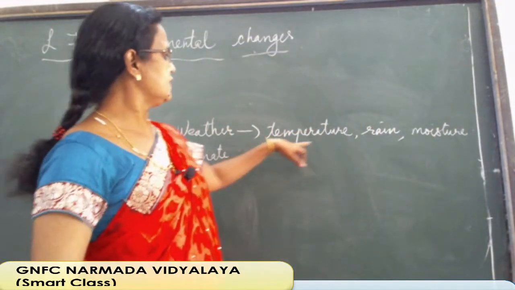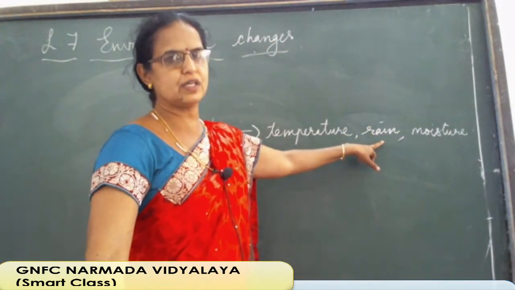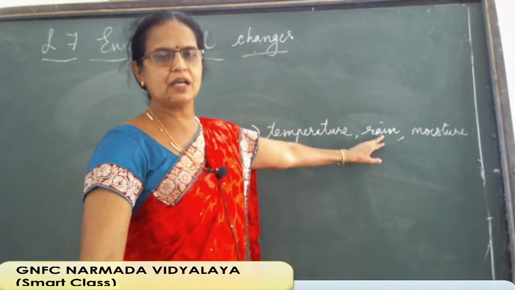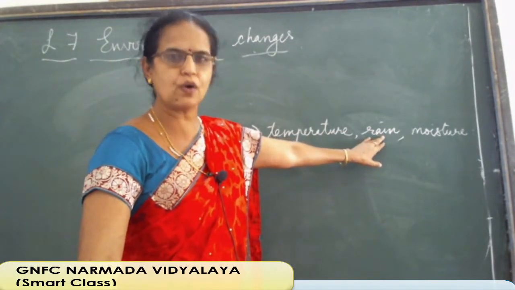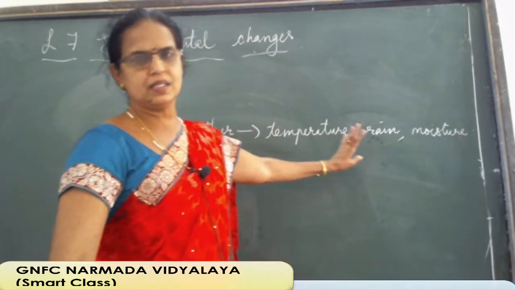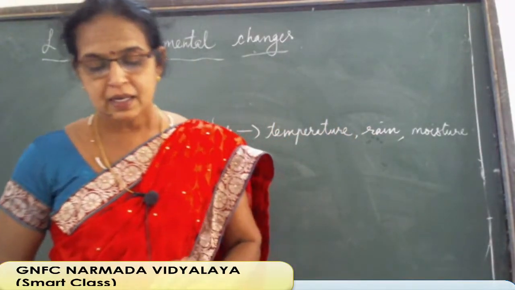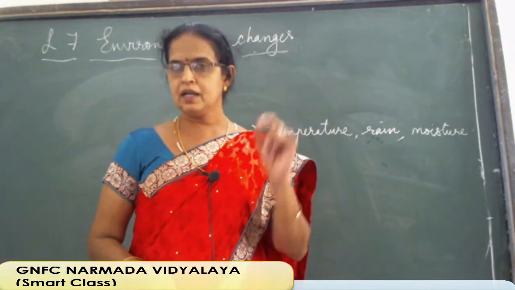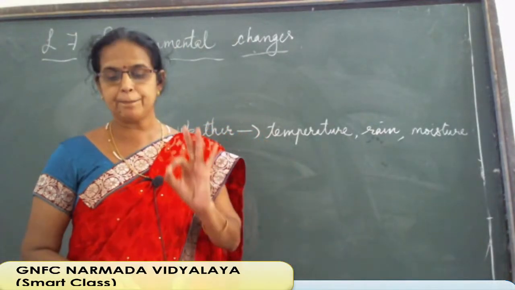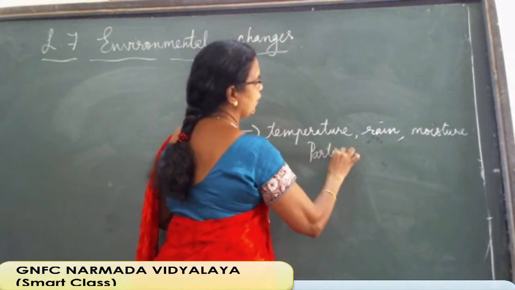For environmental changes, temperature and moisture were both there, but instead of rain, the direction of wind was there. When the wind changes, it affects rain also. Rain is because of the changes in wind only. Here we are using the words temperature, rain and moisture. These three things you should consider. Condition of temperature, rain and moisture, otherwise humidity, in any region at a particular point of time. That is very important, a particular point of time.